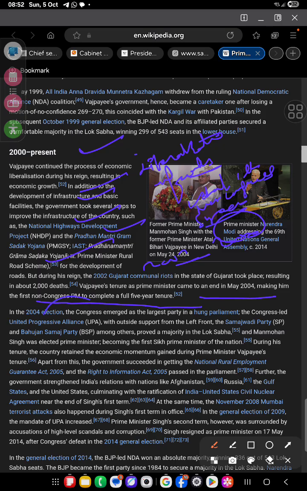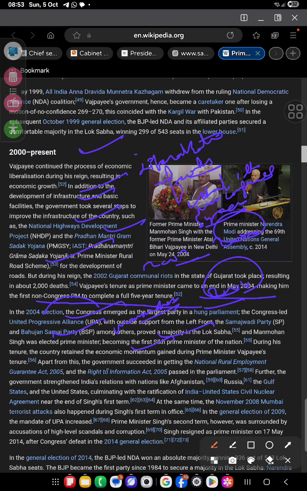In the 2004 election, the Congress emerged as the largest party. It was a hung parliament, and the Congress-led United Progressive Alliance, with the outside support of the Left Front, Samajwadi Party and Bahujan Samaj Party, proved its majority in the Lok Sabha, and Manmohan Singh was elected as prime minister, becoming the first Sikh prime minister. During this tenure, the country retained its economic momentum after Vajpayee's tenure.